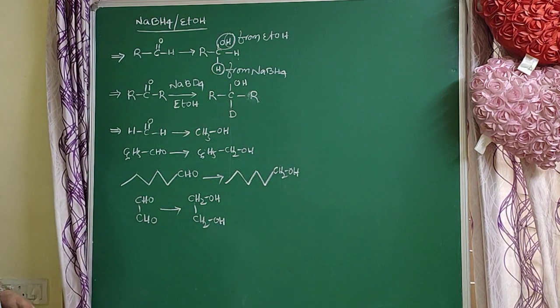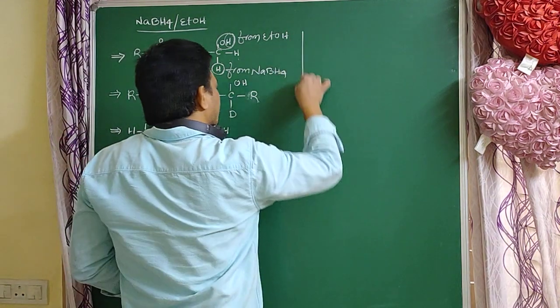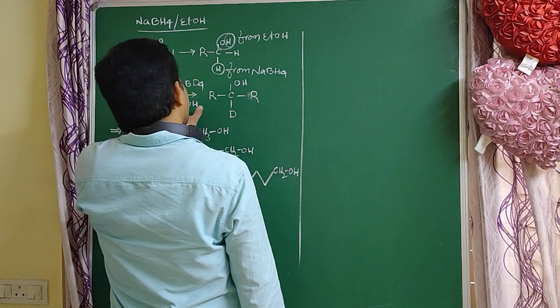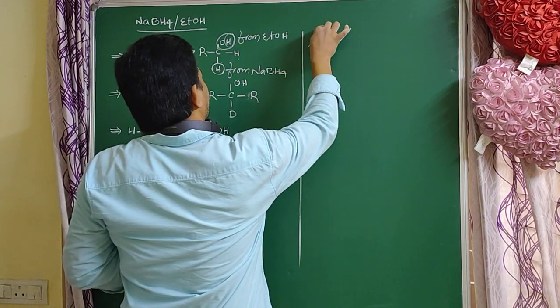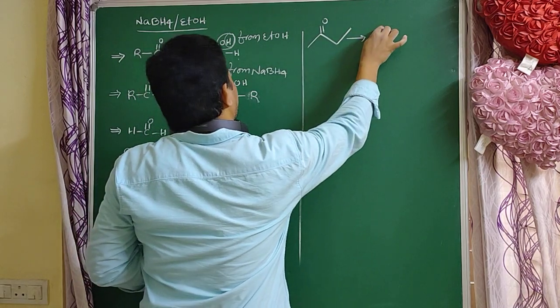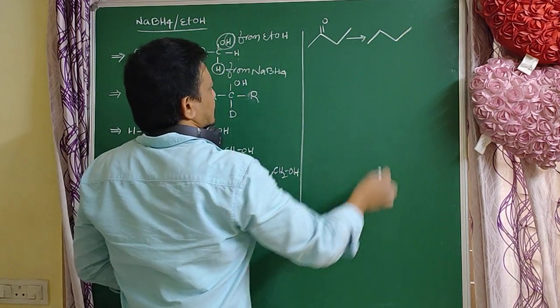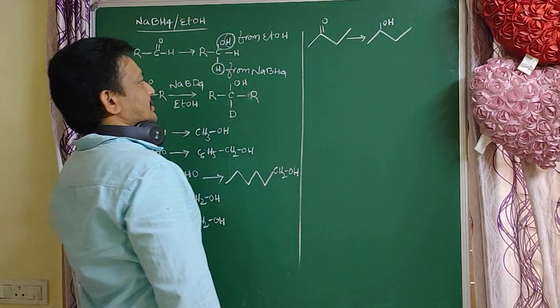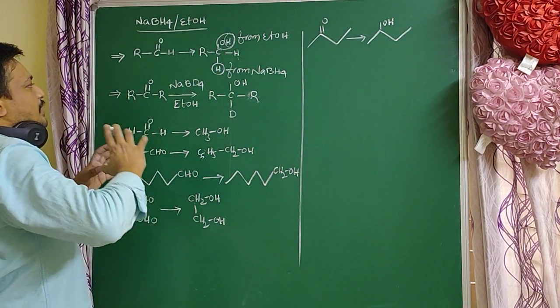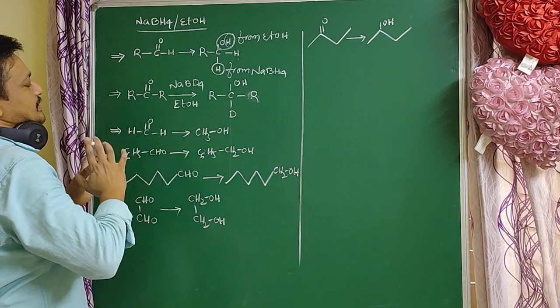primary alcohols. So ketones are converted to secondary alcohols. That is very important. These are preparations of primary and secondary alcohols.